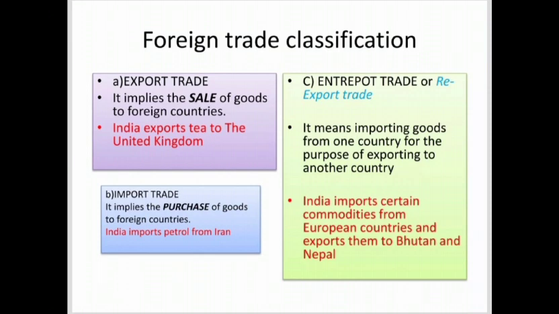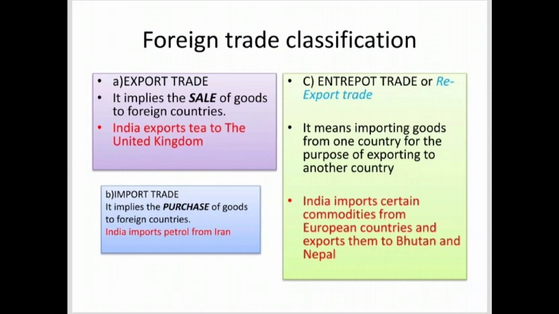Export trade implies the sale of goods to foreign countries. For example, India exports tea to the United Kingdom. Import trade implies the purchase of goods from foreign countries. For example, India imports petrol from Iran and other different countries.